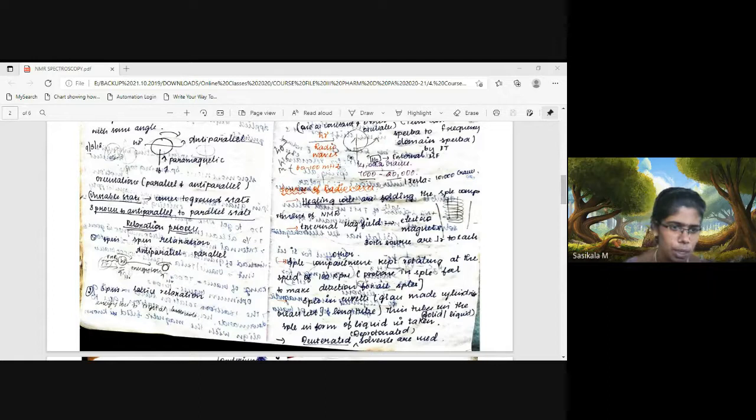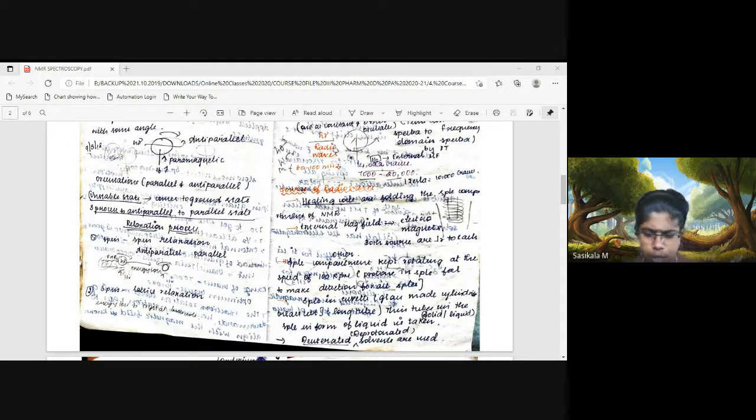So that is what we have discussed until now. Now let's see the relaxation processes of the nucleus from the excited state to the ground state, that is, from the anti-parallel state to the parallel state. Here you can see the nucleus spin usually runs in the clockwise direction. When it moves to the excited state, the spin will be in the anti-clockwise direction. Converting from the anti-parallel to the parallel state is known as the relaxation process.